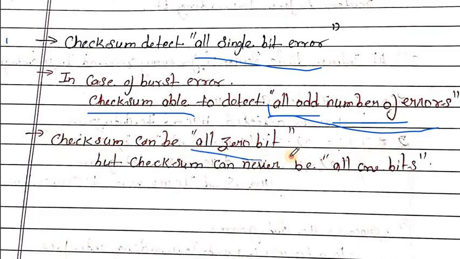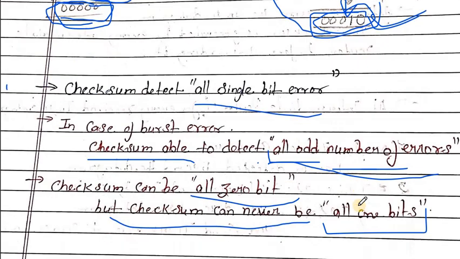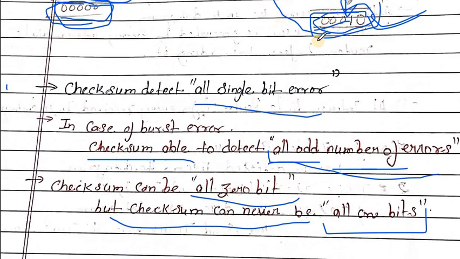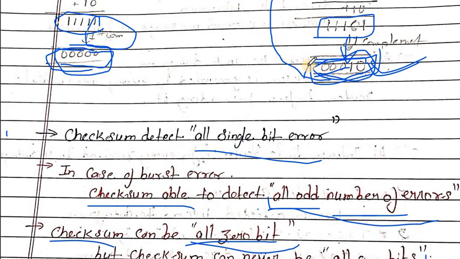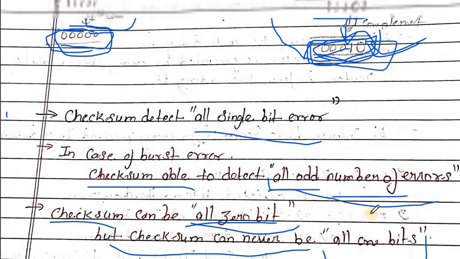The checksum can be all zero bits, but the checksum can never be all one bits. Here it says that the value of the checksum can become all 0 bits, but never all 1 bits.